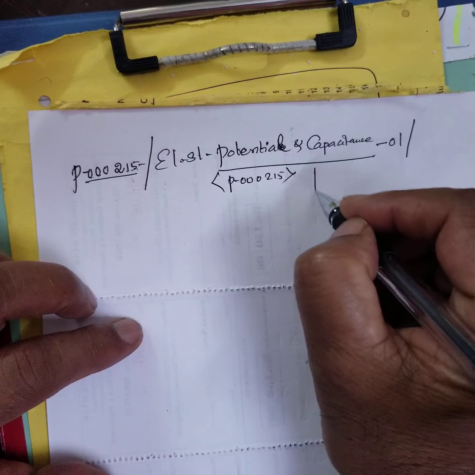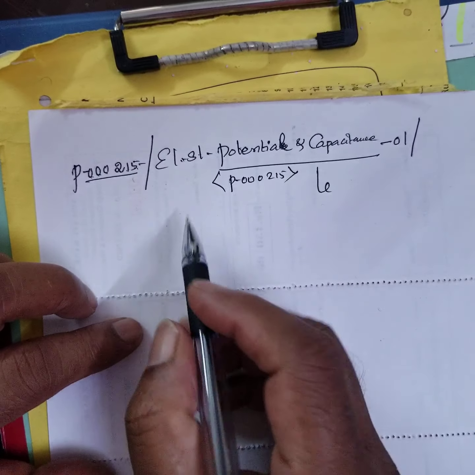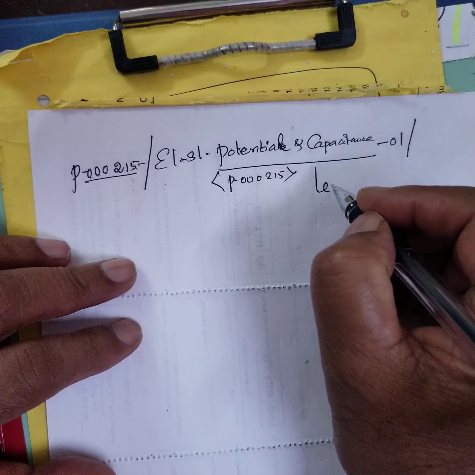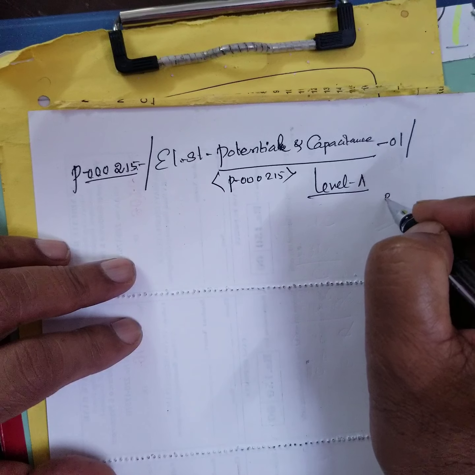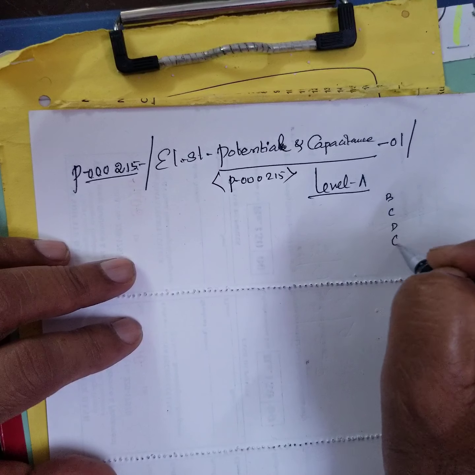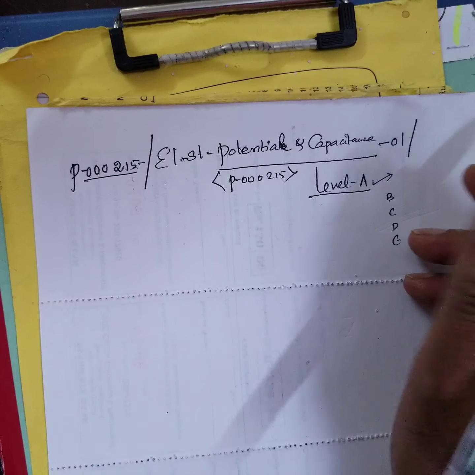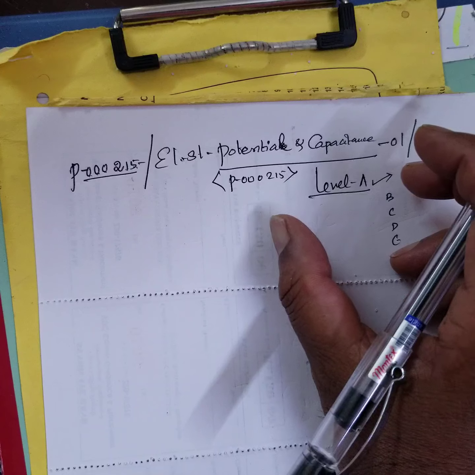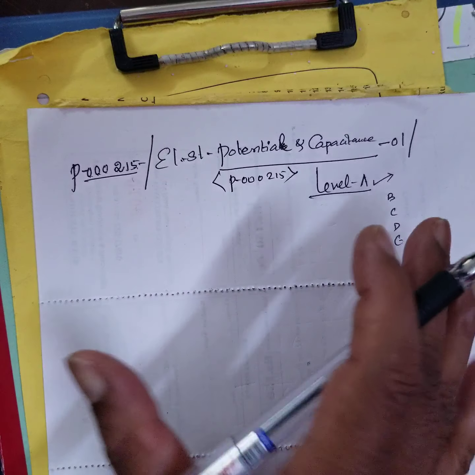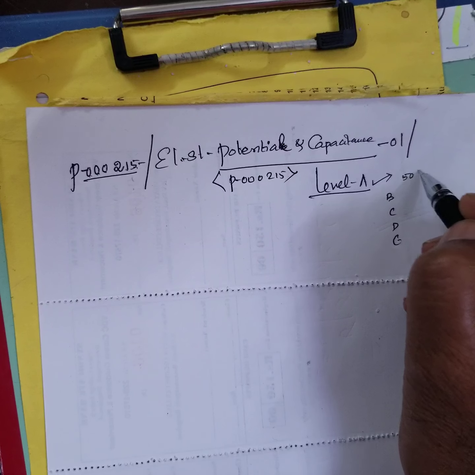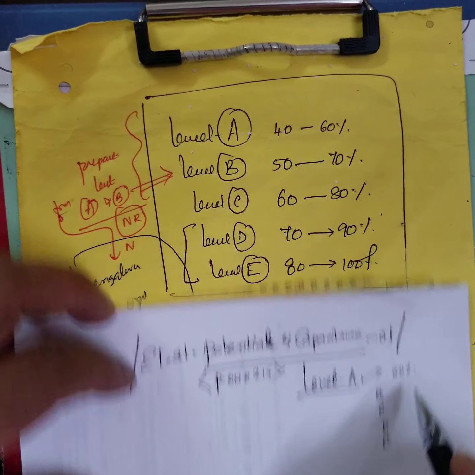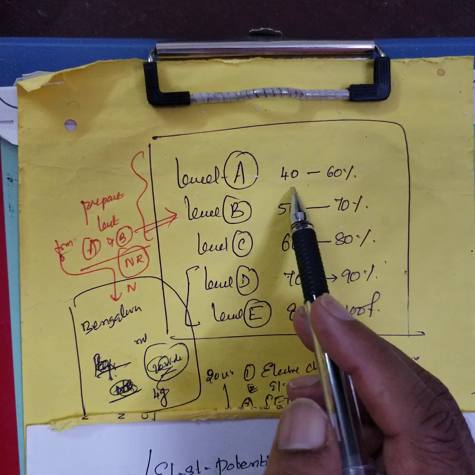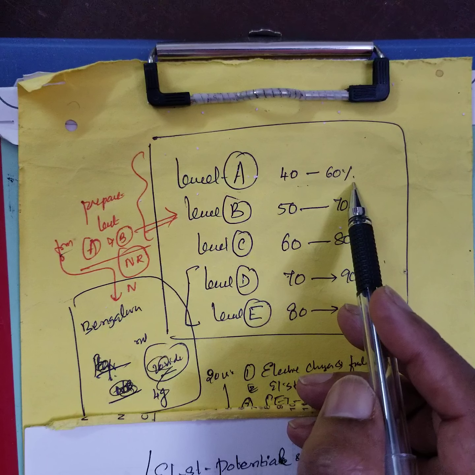Today we are going to discuss electric potential and capacitors, Level A. We have different levels: Level B, C, D and E. Level A consists of only the concepts, and the students who go through Level A will get around 50 marks, in the range of 50 to 65 marks. For the short-time course, they will get 40 to 50 marks, right?